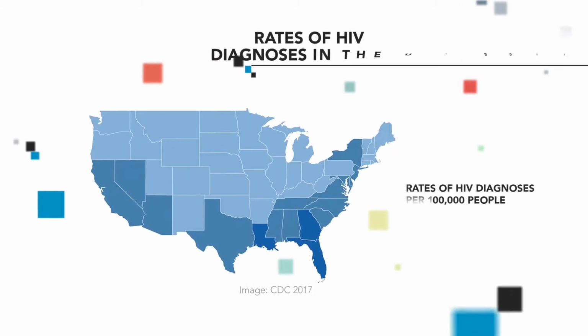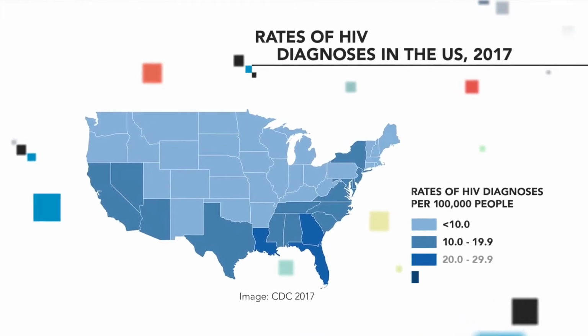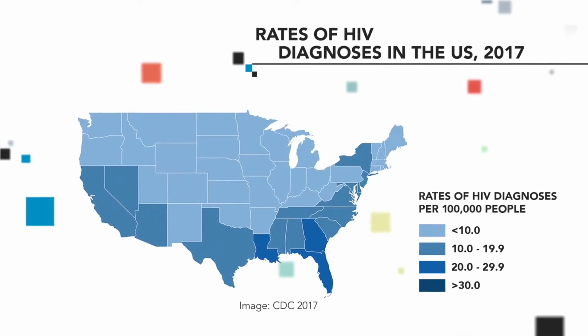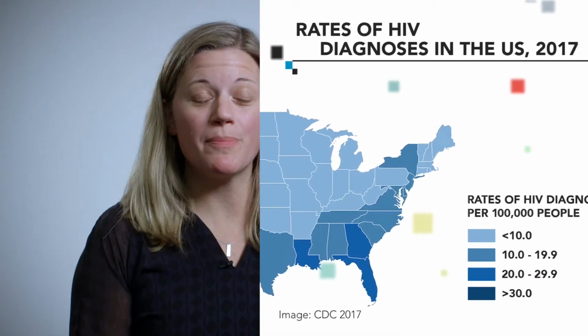Each state, each city has a very different landscape. The community dynamics and who's at risk is different, and how many people are living with HIV in their jurisdiction. And so having one national protocol for how you do Data to Care probably would not be very effective. People need to have the flexibility to make it work for them in their own communities.